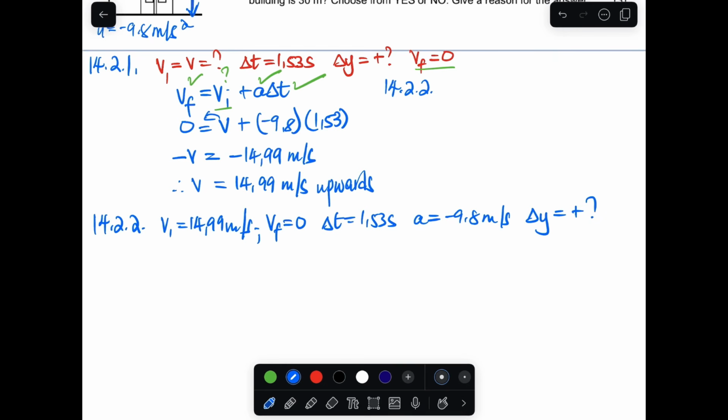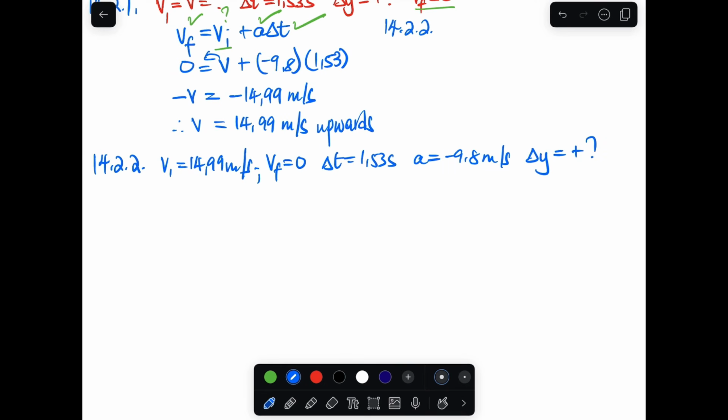It's positive, right? So the formula that we're going to use is Vf squared equals V initial squared plus 2 times acceleration times change in y. Why are we using this one? The final velocity is 0, the initial velocity we have, and the acceleration, and we want the change in y. There are many formulas that you can use there.